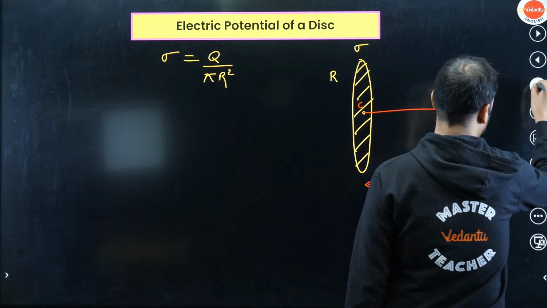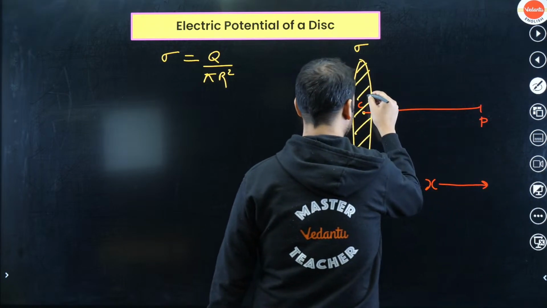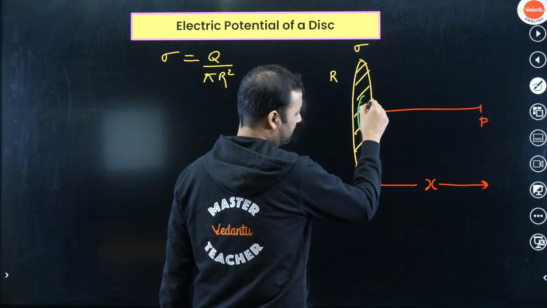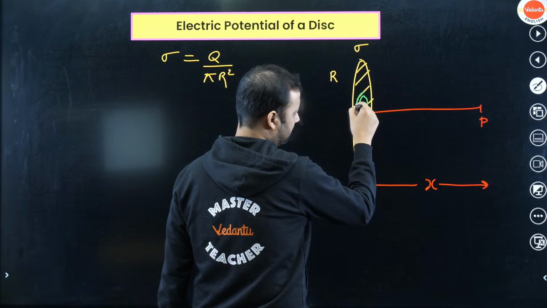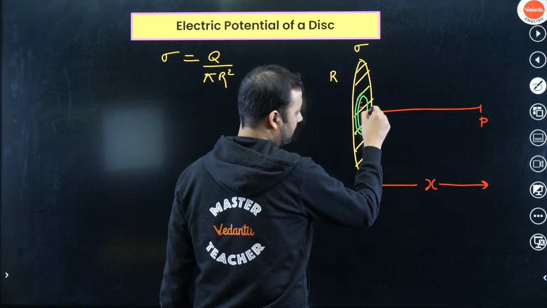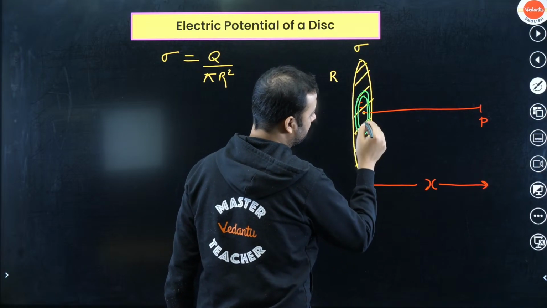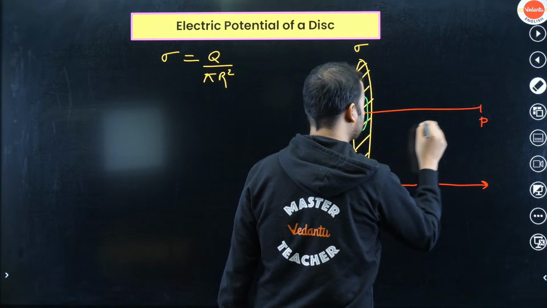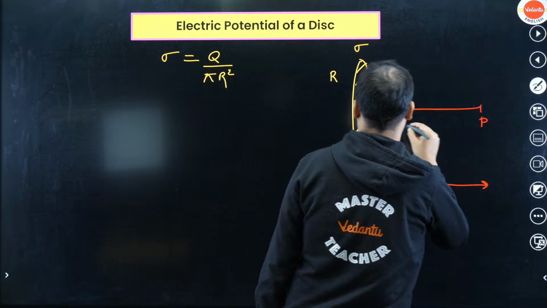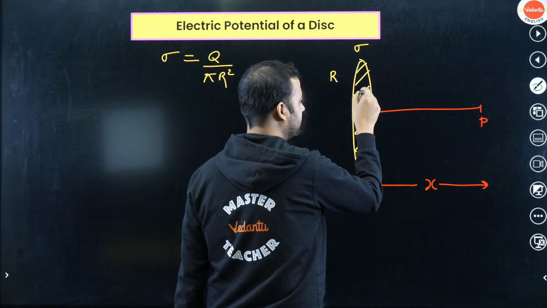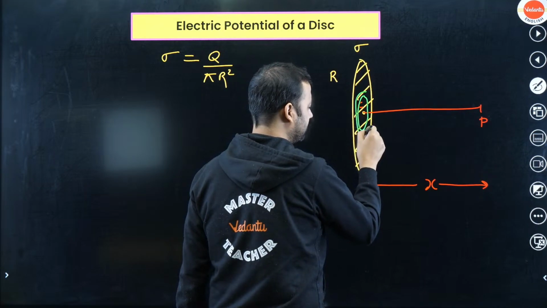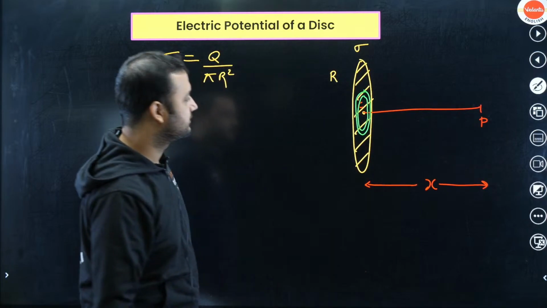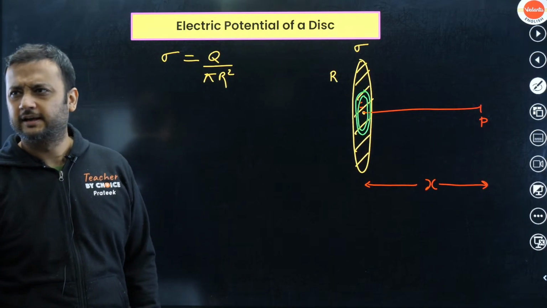Okay, so if you think carefully, what I am going to do, I am going to represent one such ring. Okay, so see carefully, this is one such ring. Okay, so I was able to draw a nice diagram, I guess. I don't know if it's nice or not. Let me draw this outer ring slightly better. So what do you think? Is it an okay diagram? Like, are you able to analyze what I'm saying? So this, I think, looks okay, right?